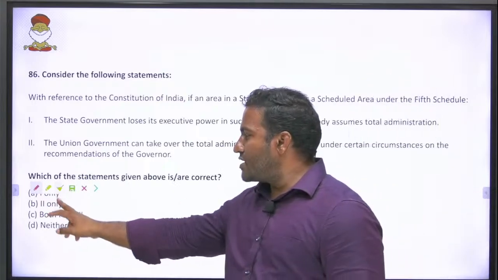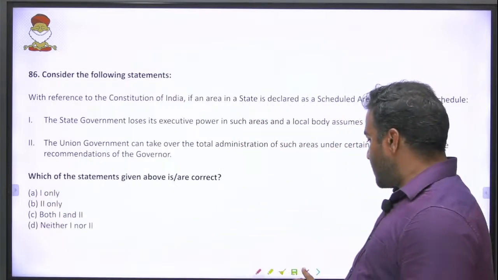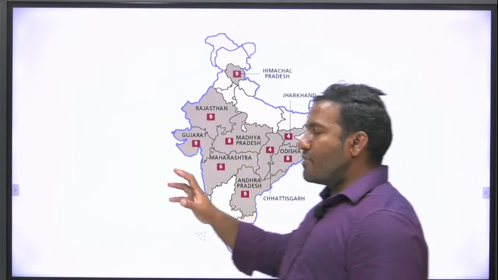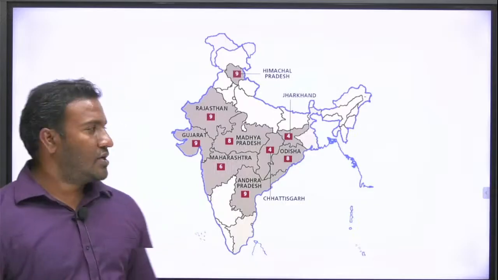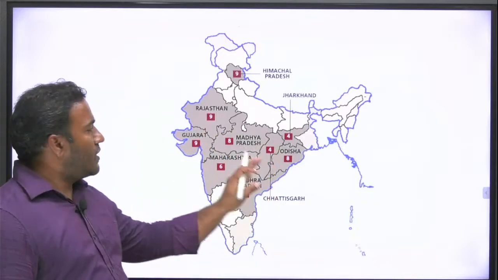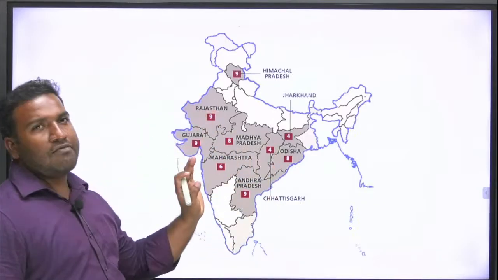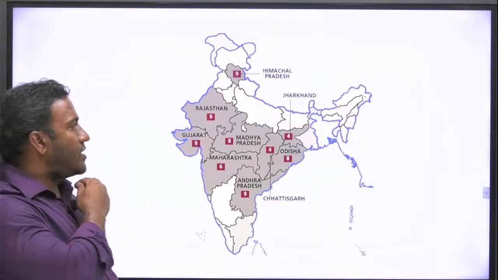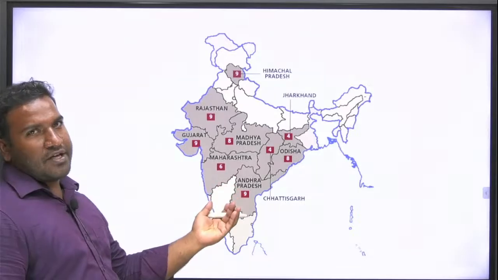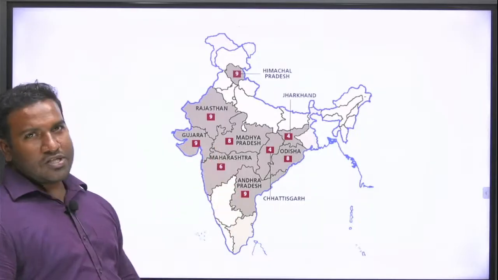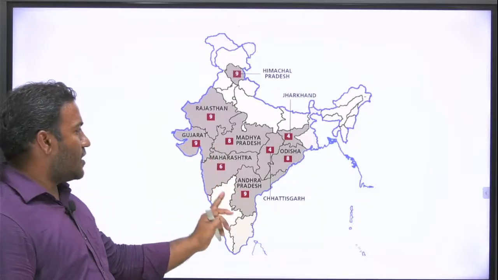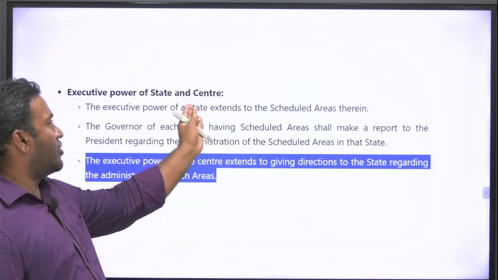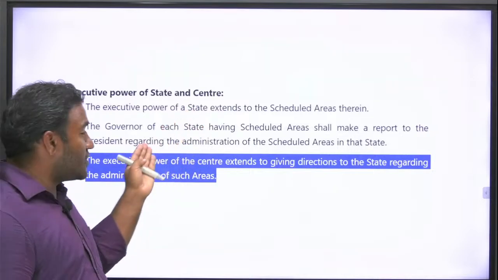Why do we have to do all this? Likewise, don't learn things by heart. These are some of the states with fifth schedule areas. Now, the whole state does not have tribals. Some parts of the states have tribal people, and that is why they have been administered in a somewhat concessional way. So separate rules and regulations have been made. Likewise, here is the executive power of the center and state for fifth schedule areas.